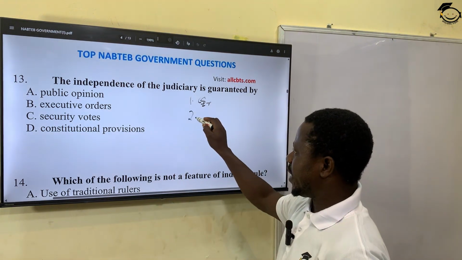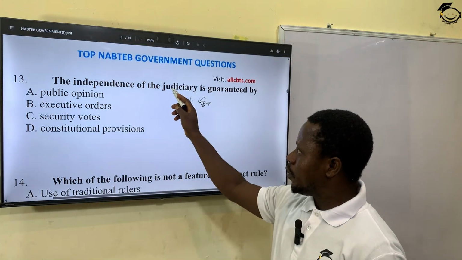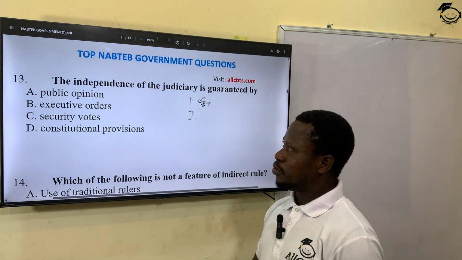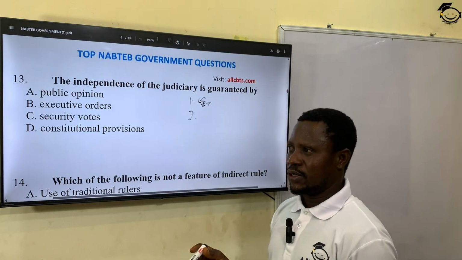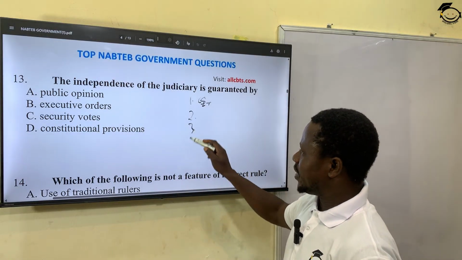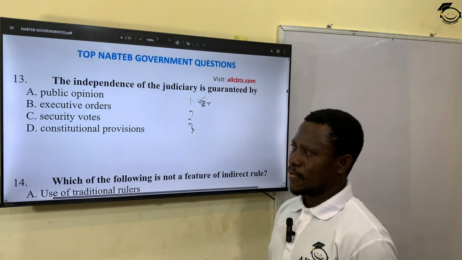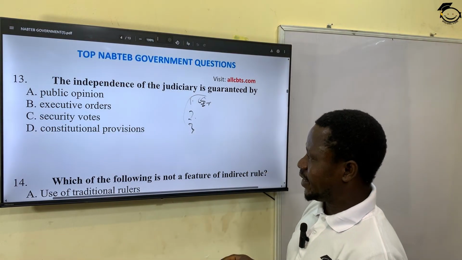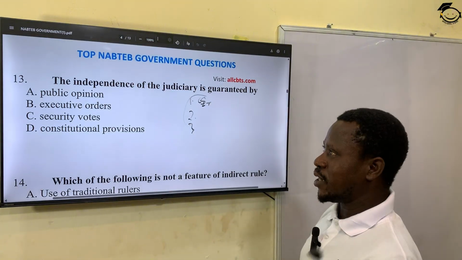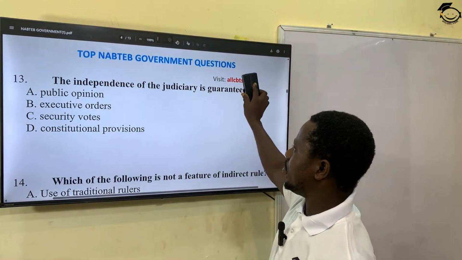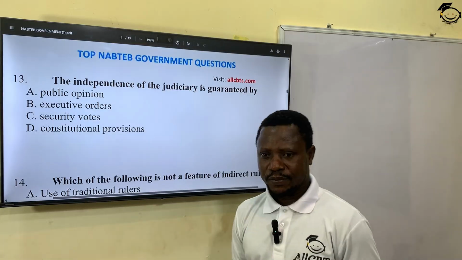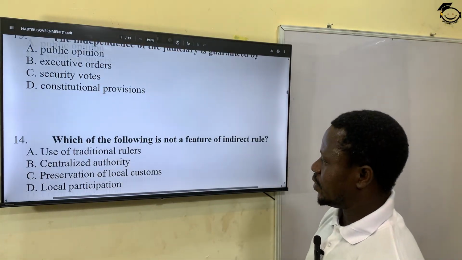It should also be stated that the executive should not be the one to appoint the head of judiciary, but it should be done by the judiciary council. Are you with me? It should also be stated that the security of tenure of office of judiciary should be secured. All these conditions must be stated in the Constitution so that it can be obeyed by any government in power. All right? Let's see the next question.